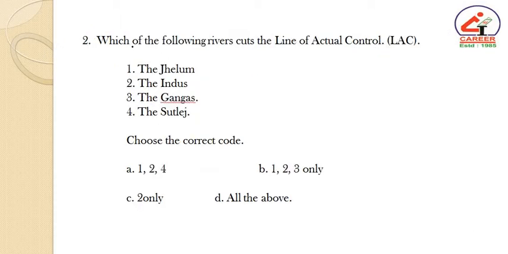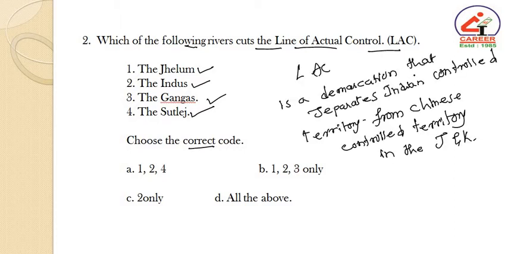Coming to the second question. Which of the following rivers cut the Line of Actual Control, that is LAC? Statement number 1, the Jhelum, 2, the Indus, 3, the Ganges, and 4, the Sutlej. Choose the correct code. Here, LAC is the demarcation that separates the Indian controlled territory from the Chinese controlled territory in Jammu and Kashmir.